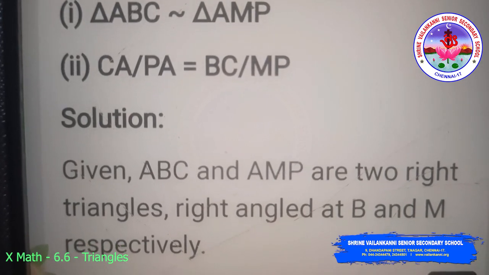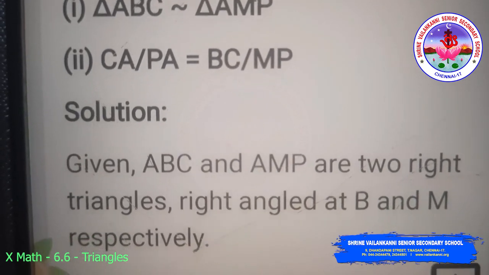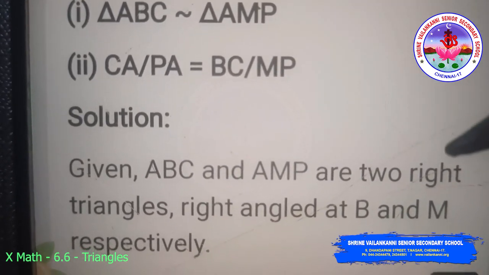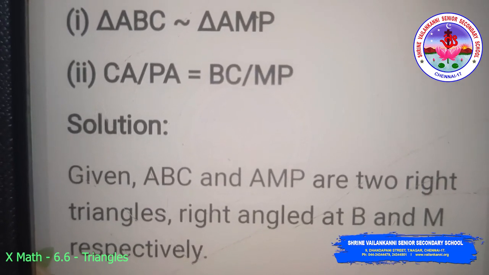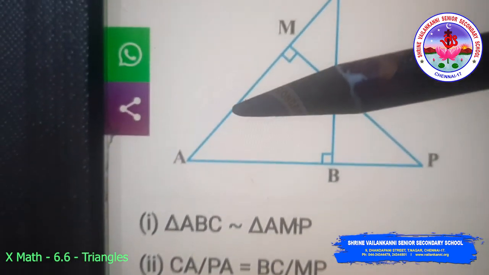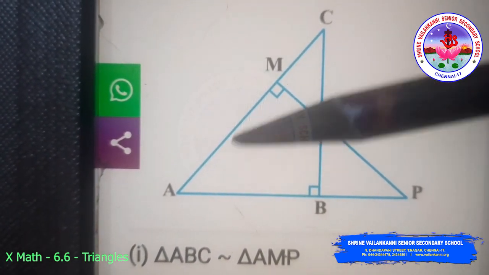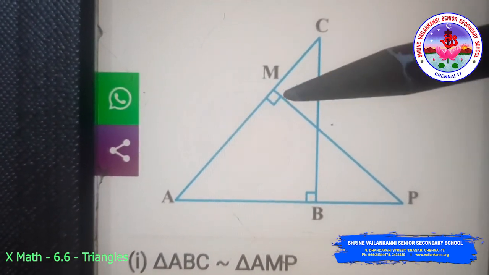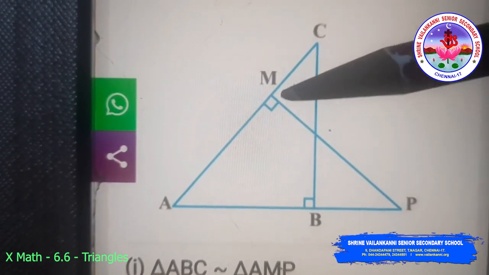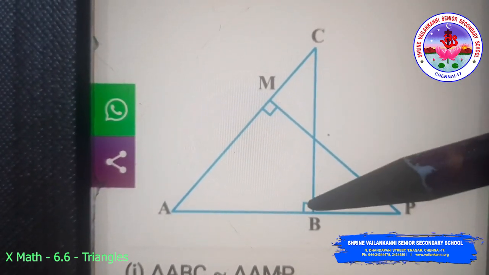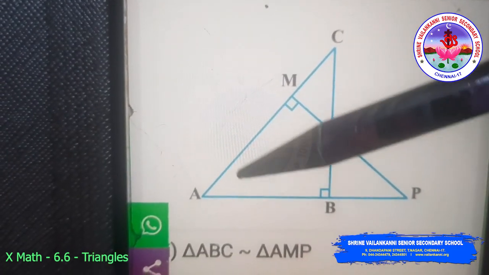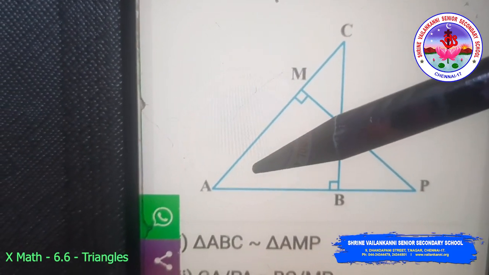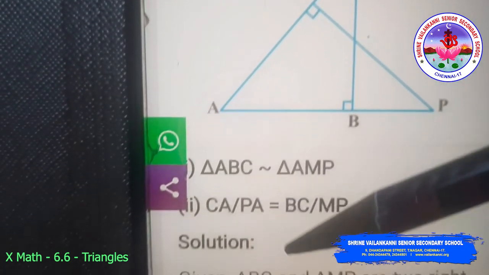Given ABC and AMP are two right triangles, right angled at B and M respectively. Now we are considering triangle ABC and triangle AMP, where in these two triangles angle M is equal to angle B, which is equal to 90 degrees, and in both the triangles angle A is common. Now coming to the solution.